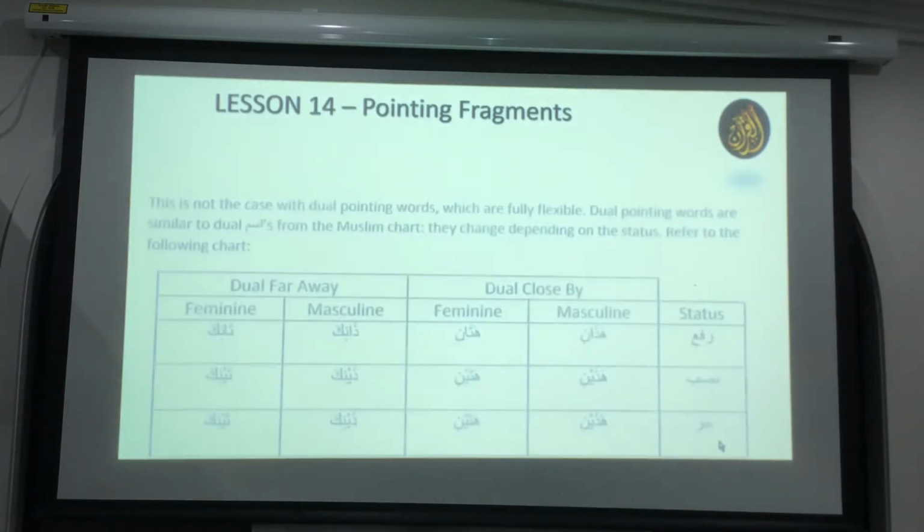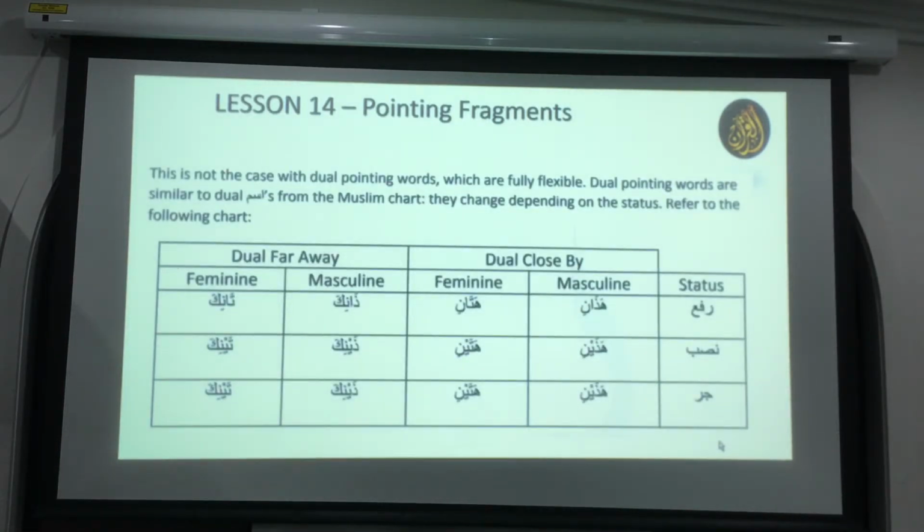Now, the dual one changes, but the easy thing is that the dual one doesn't have too many implications, okay? Still, some of them will come up. The dual one changes like normal charts, like the Muslimun chart. So the dual in rafa is hazani, that we just learned, okay? Hazaini, hazaini, like Muslimani, Muslimaini. And hatani, hataini, hataini. So these are not flexible, but these are fully flexible. They change with rafa, nasab and jar. Only the middle part, the dual one, okay? Zanika is zainika. Tilka is tainika and tainika.